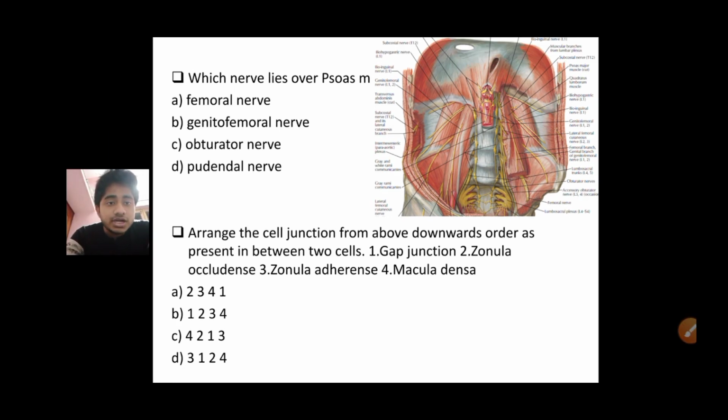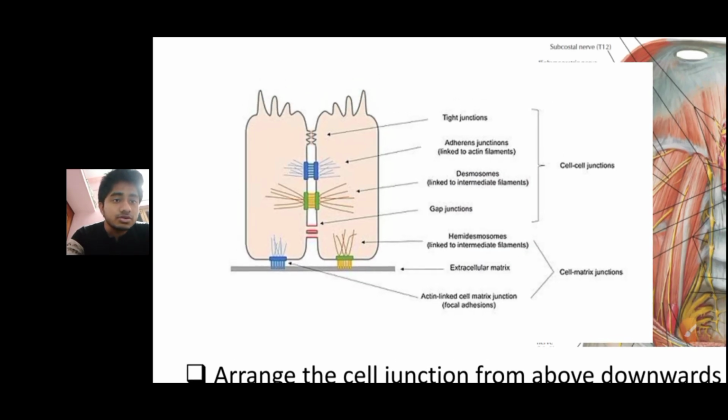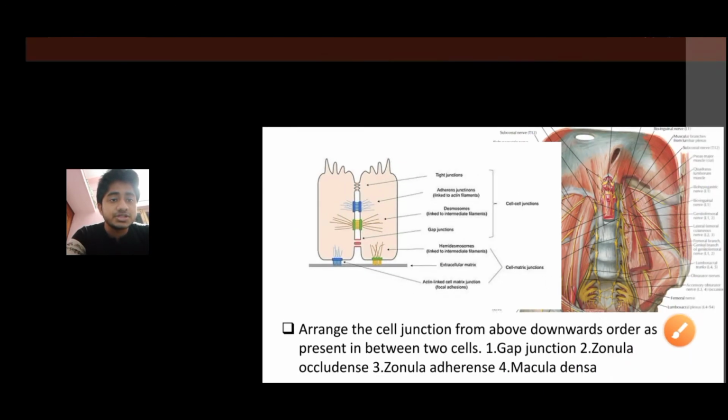Now come to the next question. Arrange the cell junctions from above downwards as present between two cells. Let's see a picture. Focus over it. Between two cells, the cell junctions are present. If you can appreciate, from above downwards they are the tight junction, then the adherens junction, then the desmosome, then the gap junction. Let's see over the options.